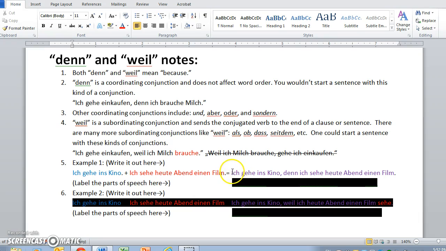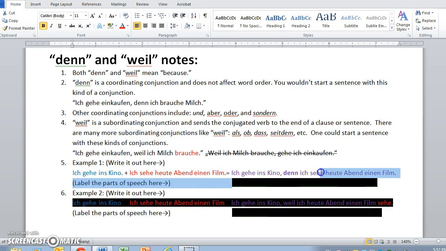You put them together, and I did blue plus red equals purple for color theory reasons. And then I linked both of those clauses with denn. So denn is in the middle. Ich gehe ins Kino, denn ich sehe heute Abend einen Film. I'm going to the movies because I'm seeing a film this evening.